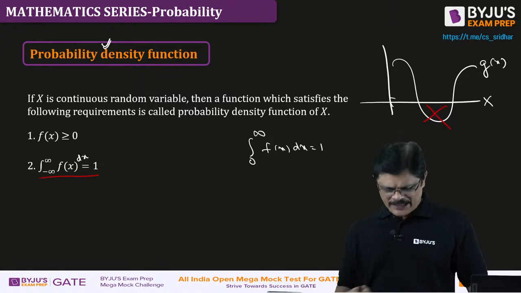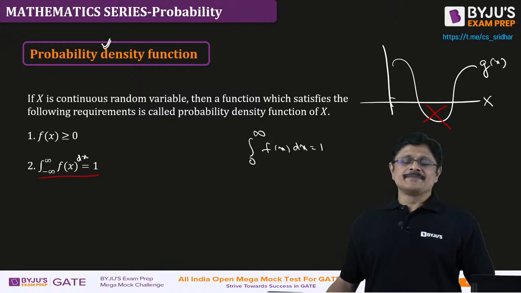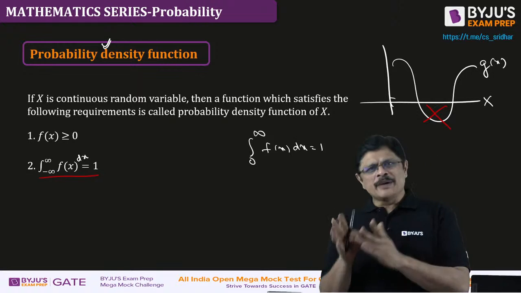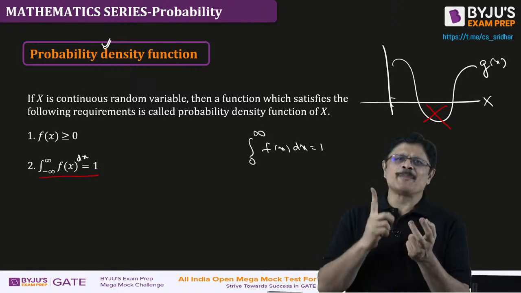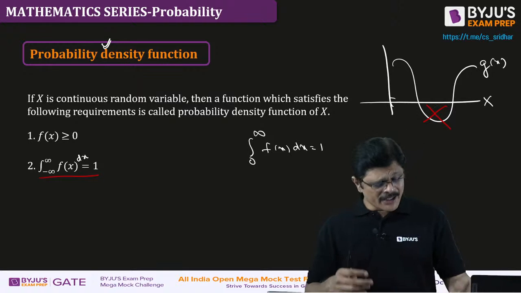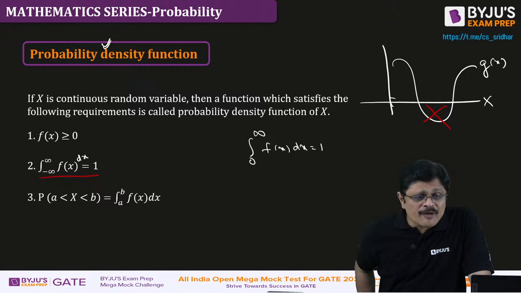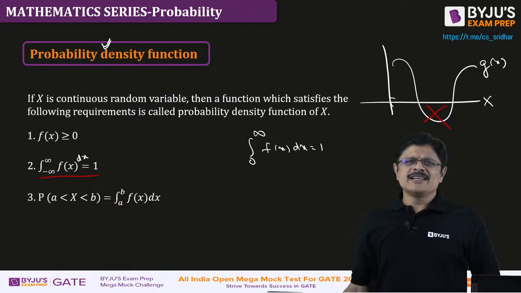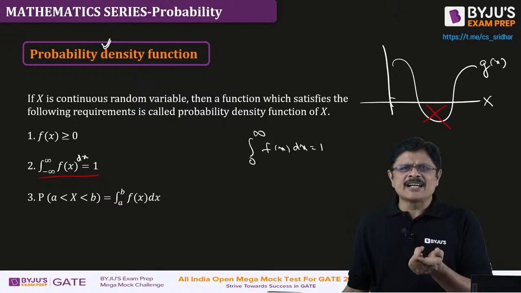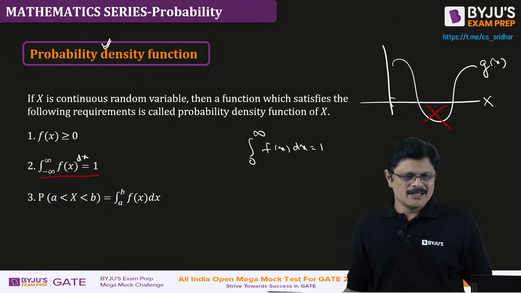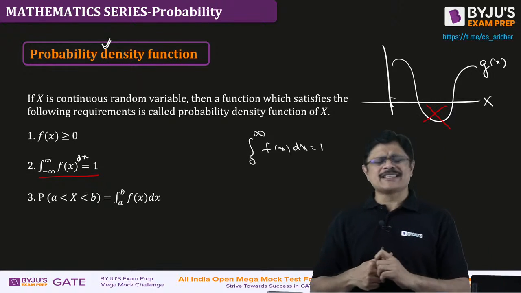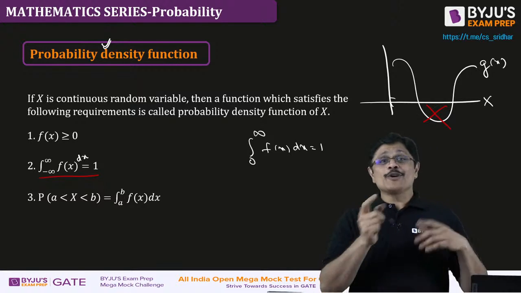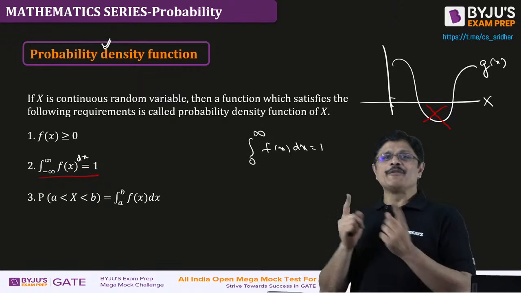Is the idea clear? And one more important thing is, in discrete distribution, probability that x takes values from say a to b both inclusive, you say pa plus 1, pa plus 2 up to pb, you do it. But here, what about probability that x takes values from a to b? Because you don't calculate pointwise, right? See, actually at a point, probability for a continuous random variable is negligible. It may be taken as 0 also, but we generally don't say 0, we generally say it is negligible. That's why it is taken as 0. It is not that it is negligible because it is 0; it is negligible, that's why we take it as 0.